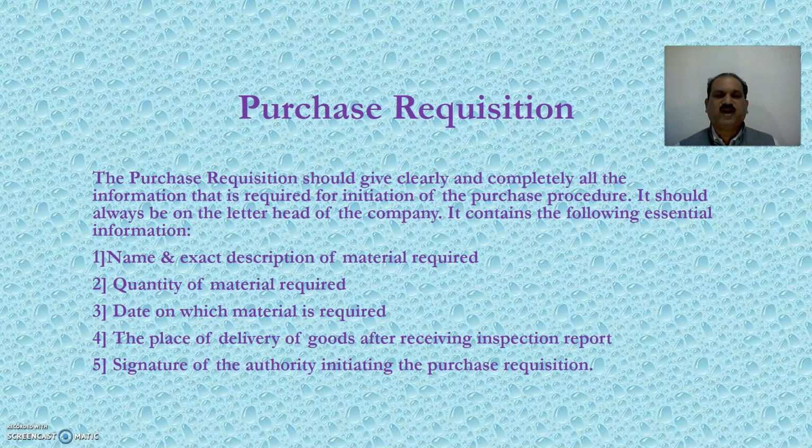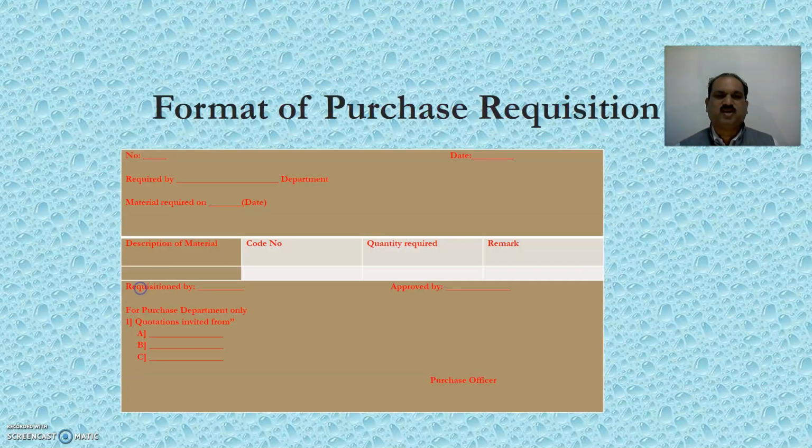It contains the following essential information. First, name and exact description of material required. Second, quantity of material required. Third, date on which material is required. Fourth, the place of delivery of goods after receiving inspection report. And fifth, signature of the authority initiating the purchase requisition.